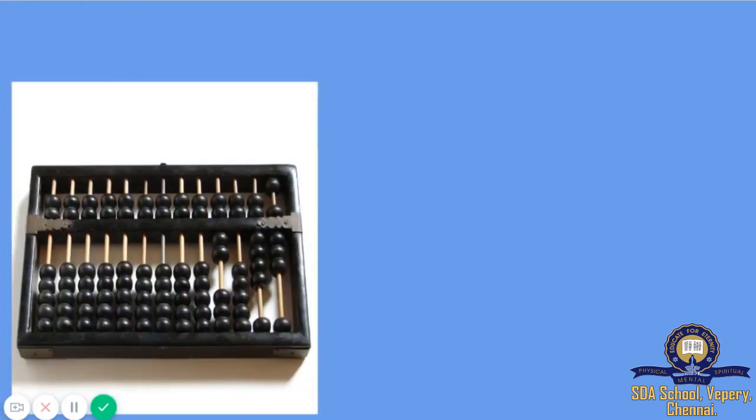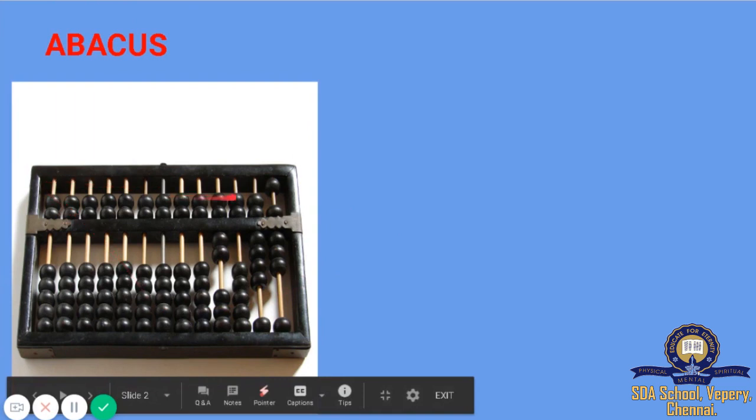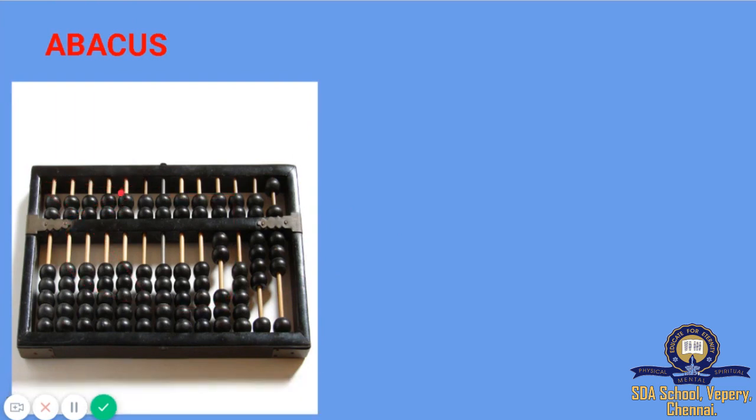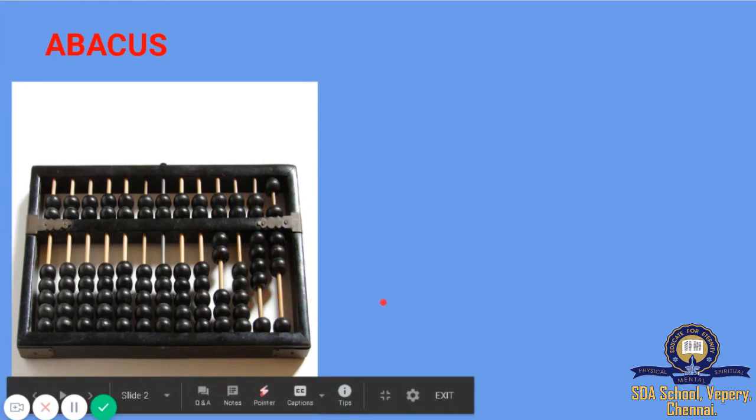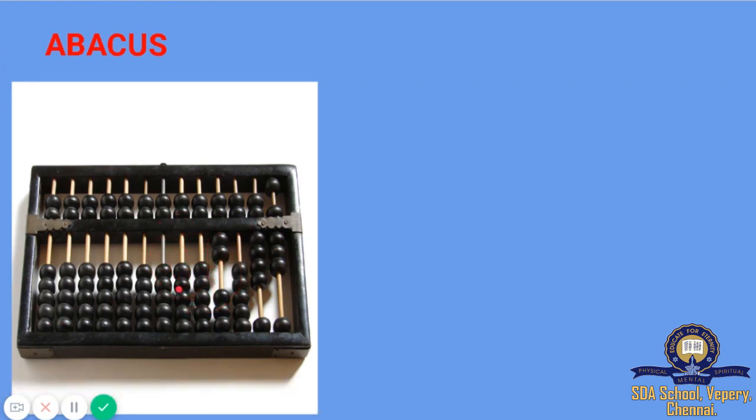Does anybody know what it is? Yes, it is the abacus. We all know that it is the abacus and it was invented by the Chinese. It was made up of a wooden frame. It is divided into two parts. The upper part is called heaven and the lower part is called earth. It is the first calculating device. It has round beads. We are all able to see that, right?